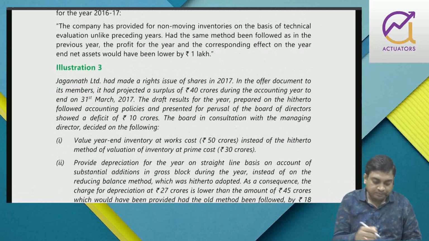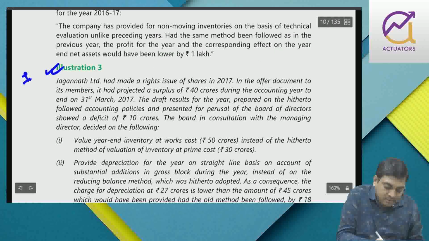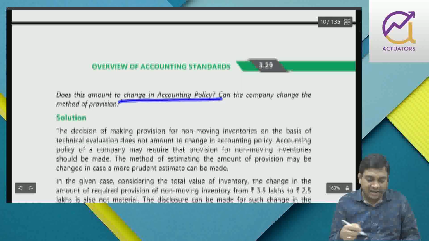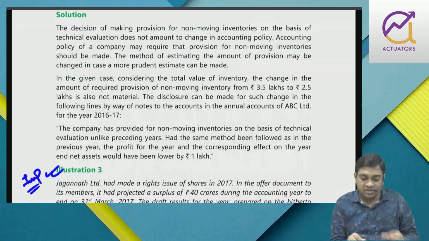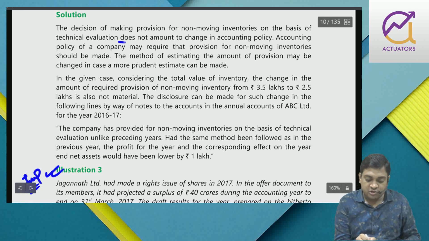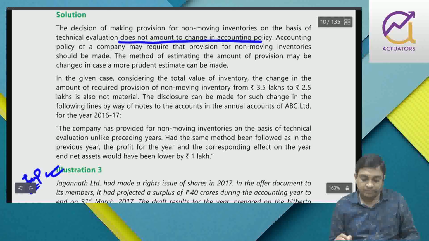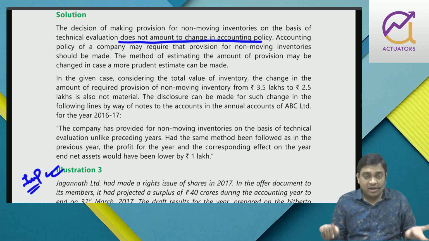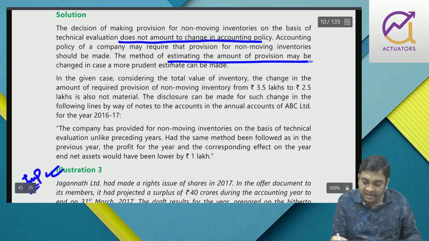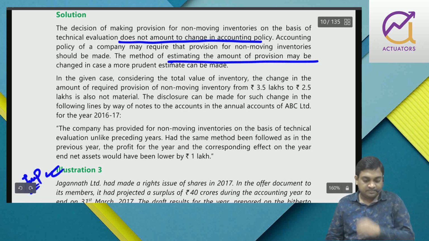Okay. Now, this is very important. It came in your past examination. So you can just read illustration 2, decision of making provision for slow moving item on the basis of, does not amount to change in accounting policy. Accounting policy says that provision should be made and I am creating a provision. The method of estimating the amount has changed. Right?